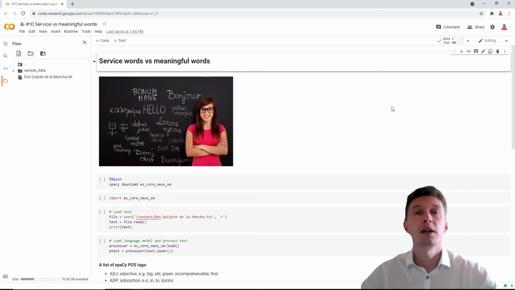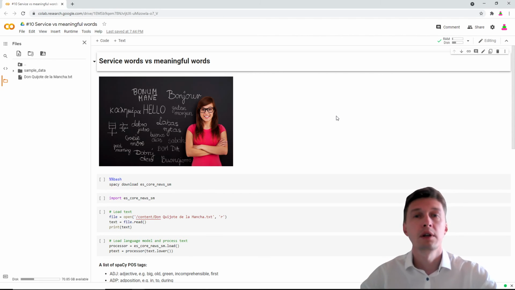And what we do today is once again we work with texts. And I was always wondering, what if I learn all the service or auxiliary words in a foreign language, such as prepositions, articles, particles, pronouns? How much of the foreign text will I be able to understand? That's what we'll find out today.